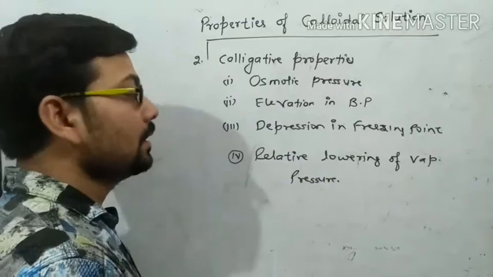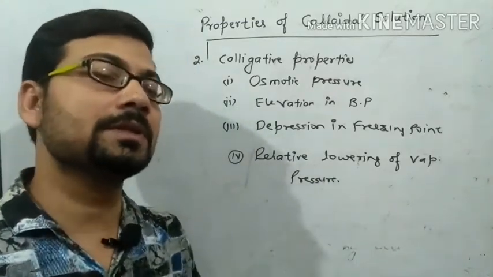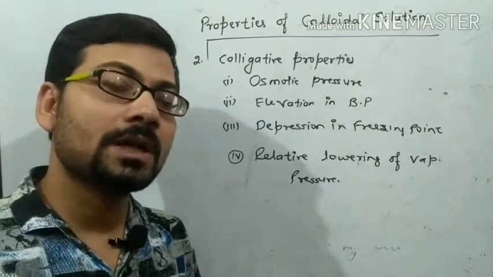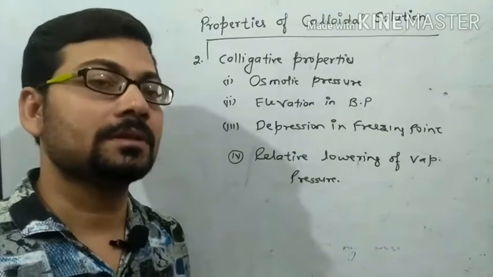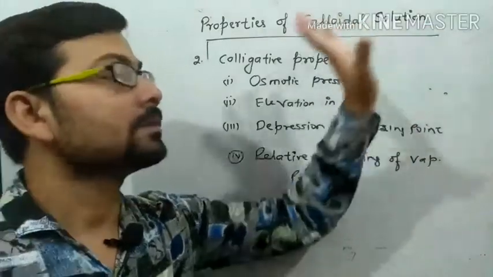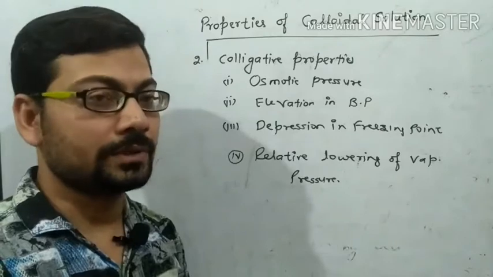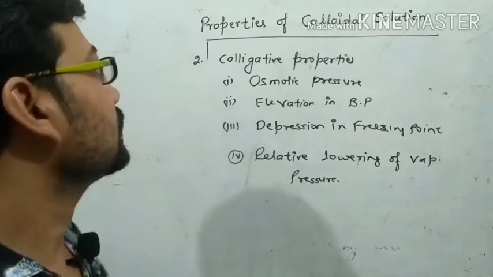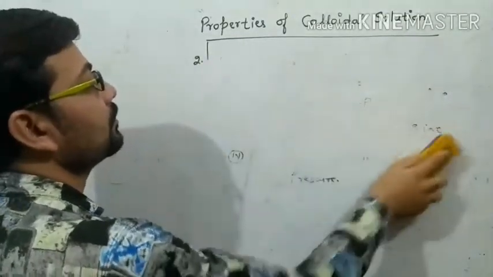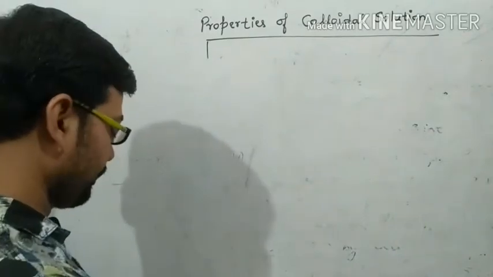It means whenever we dissolve a non-volatile dispersed phase in the dispersion medium, the vapor pressure also decreases, and this type of colligative property is followed by the colloidal solution. Right? Now the third property of colloidal solution is the mechanical property.